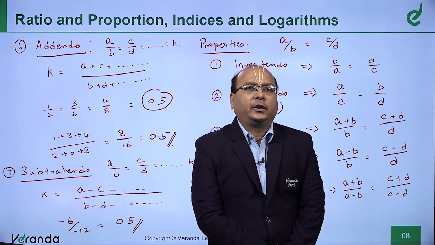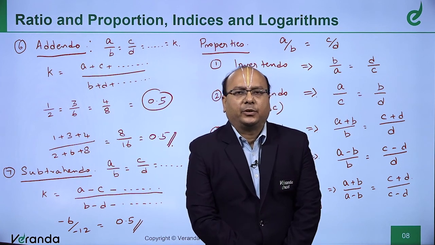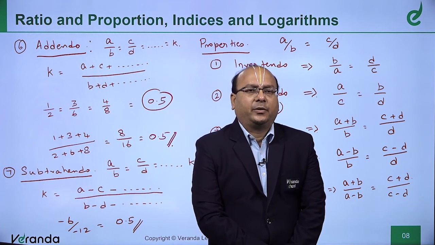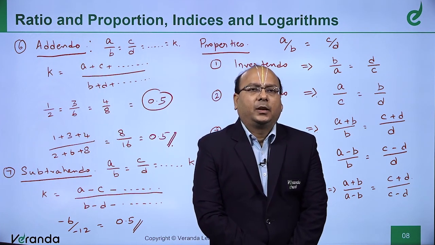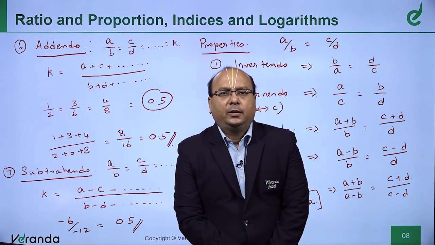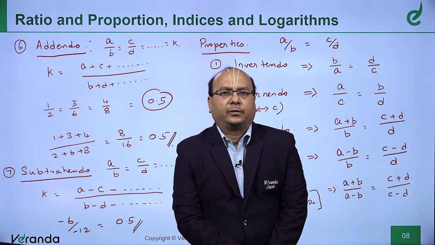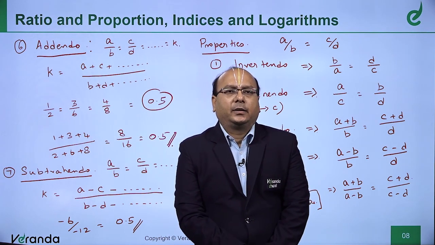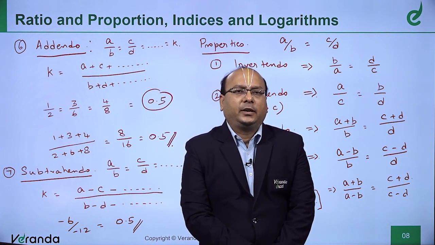It is the equality of two ratios. Equality of two ratios is called a proportion, and we have seen the properties. Based on these properties, we will have problems in the question and answer session. Okay. Now, we will take the next section, which is called indices.